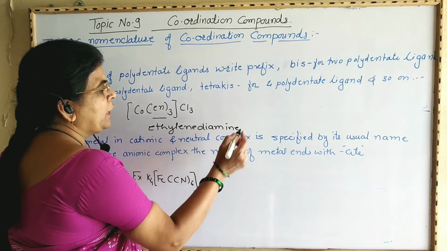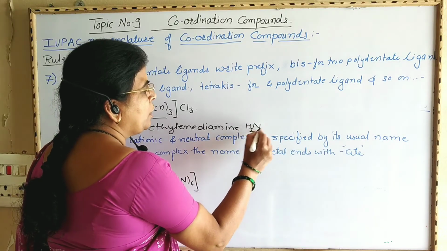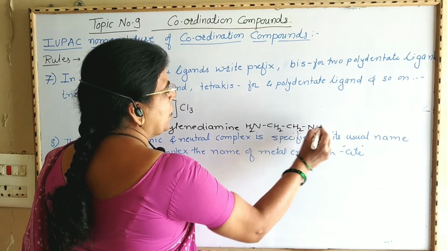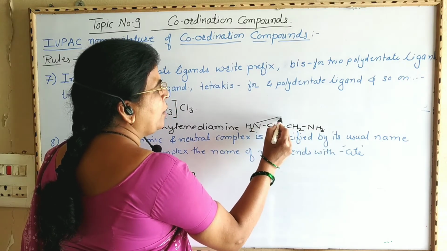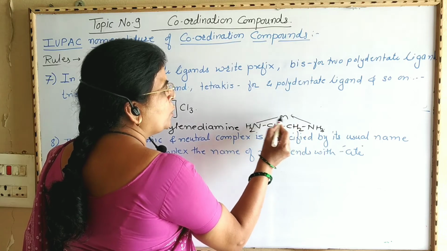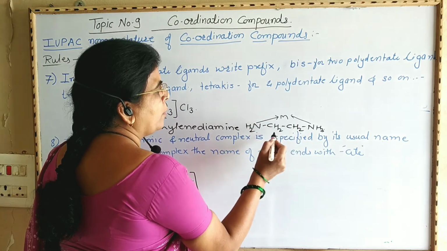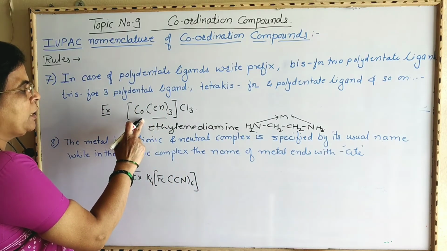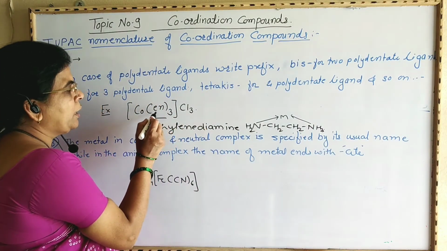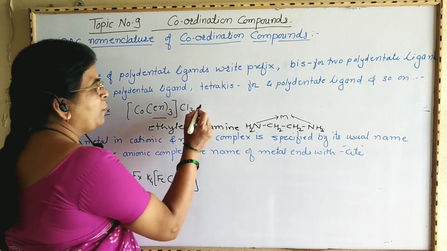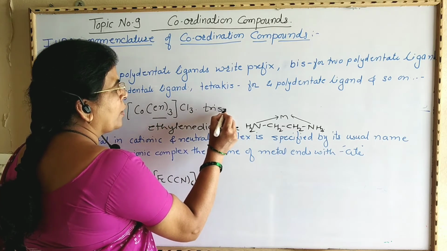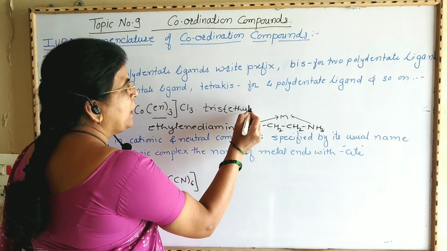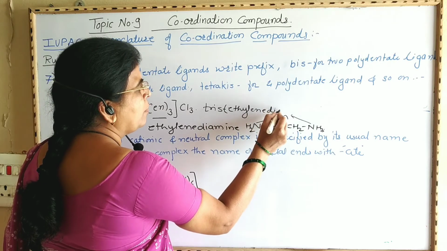The structure of this ethylene diamine is NH2, CH2, CH2, NH2. This ligand can attach to the central metal ion through these 2 nitrogen atoms and therefore it is a bidentate ligand. Now the name of this compound is written like this. Here this ethylene diamine is present 3 times, therefore it becomes tris ethylene diamine. Write this ethylene diamine in a bracket.